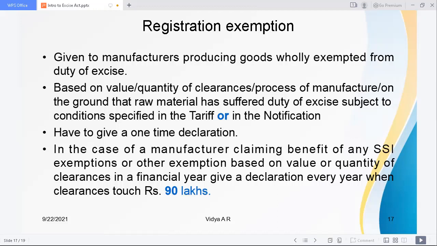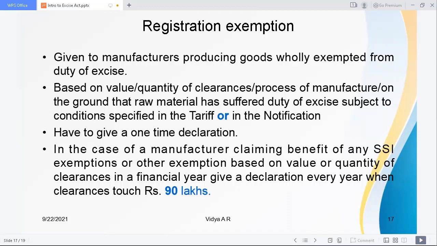Just like the Customs Act, we have seen under the Customs Act that once we are paying a duty on imports and again we are exporting it, the duty is reduced. And they have to give a one-time declaration.